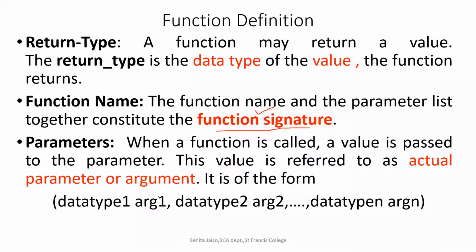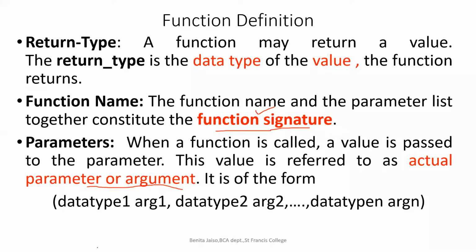Parameters are also known as arguments, right? So I have given both the names together: actual parameters or the arguments. When we learn more about parameters, we know there are two types of parameters, actual parameters and formal parameters, that we will learn later. But for the time being, the parameters are also known as arguments. Got it? So in the bracket, we will be giving the parameters, along with the data type only.